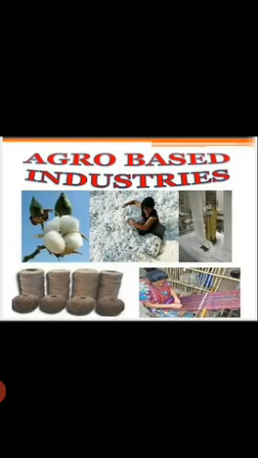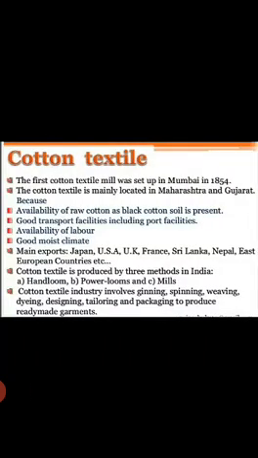Now, agro-based industries, including cotton textiles. The first cotton textile mill was set up in Mumbai in 1854. The cotton textile industry is mainly located in Maharashtra and Gujarat because of the availability of raw material, as black cotton soil is present, good transport facilities including port facilities, availability of labor, and good moist climate. Those are the conditions required in cotton textile industries.